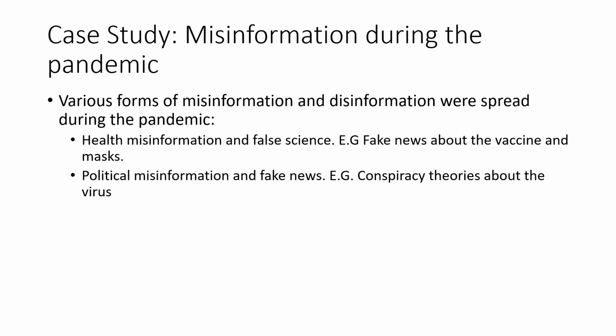However, this misinformation and disinformation can be classified into two categories: health related and politics related. There was a lot of health disinformation during the pandemic. For example, fake news about the vaccines and about masks, and also about what could possibly stop the COVID-19 pandemic. And there was a lot of political misinformation and fake news about the pandemic. For example, various conspiracy theories sprung out about the pandemic.